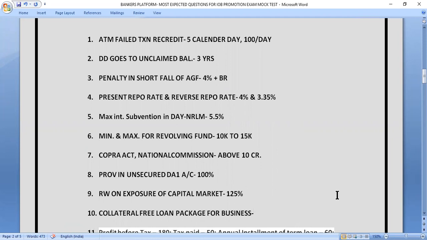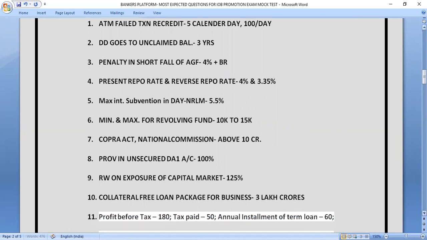Our next question is, what is the collateral free loan package for business? Under Atmanirbhar Bharat, how much amount is kept for the collateral free loan package for business, which we are providing under GECL? That is 3 lakh rupees. Sorry, 3 lakh crore. So friends, let's move to the next question.